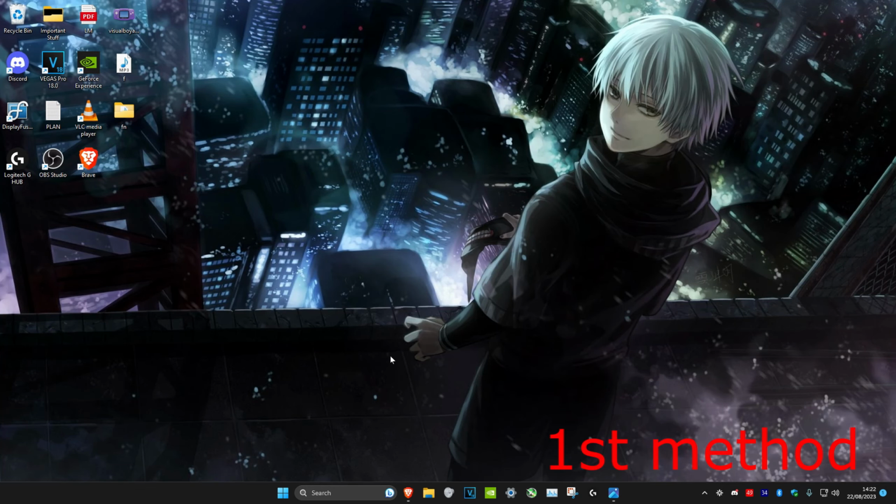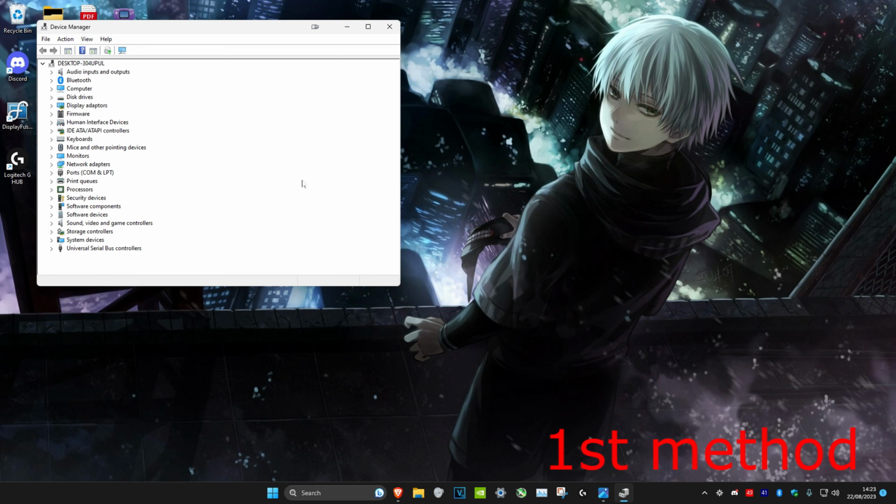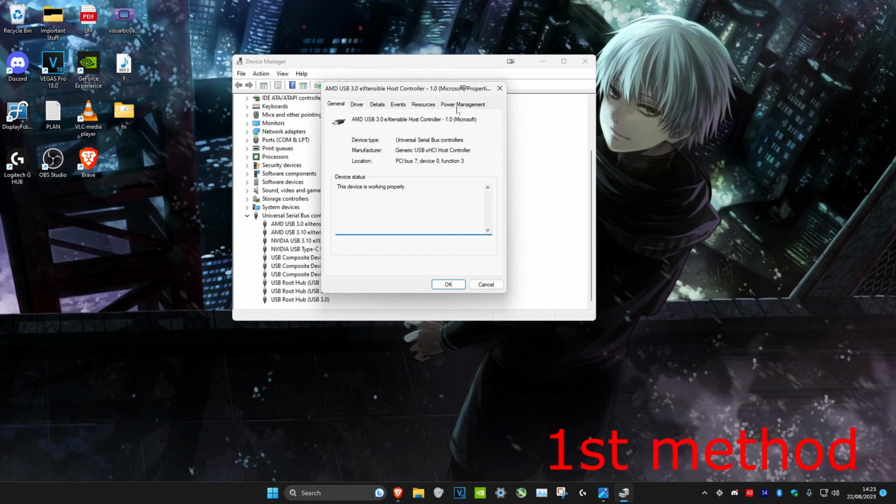For the first method, we're going to head over to search and type in device manager. Click on it. Once we're on it, we're going to expand universal serial bus controllers, and then we want to double click on all of them. So for the first one, we're going to double click on it, and then if you have power management, select it, and then you want to turn off, allow the computer to turn off this device to save power,